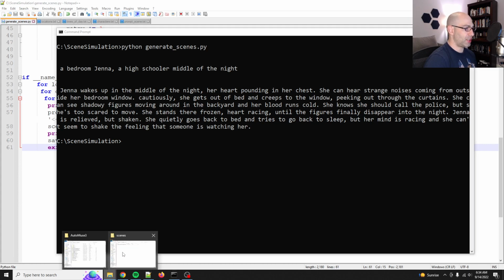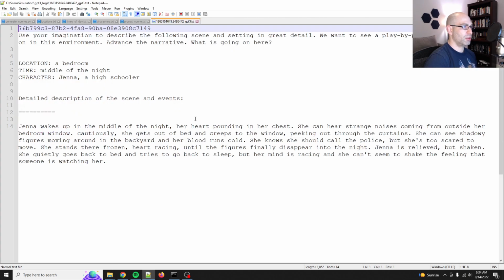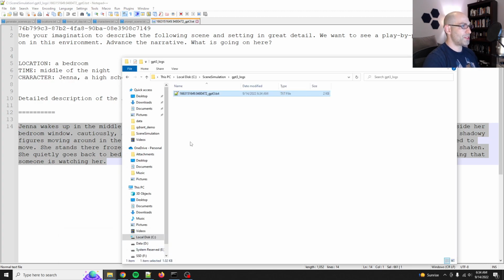So let's check the prompt. Yep, so this is what it generated. You see this, just random words and letters. GPT-3 doesn't know what to do with it, so it's going to end up with a completely random internal state. That increases entropy, which is really good if you're generating synthetic data. But this is a phenomenal first scene. Okay, and then that should have saved it out here.